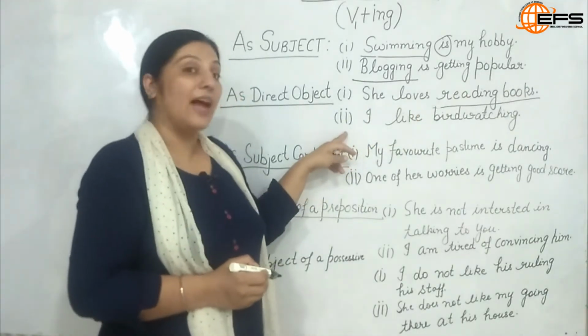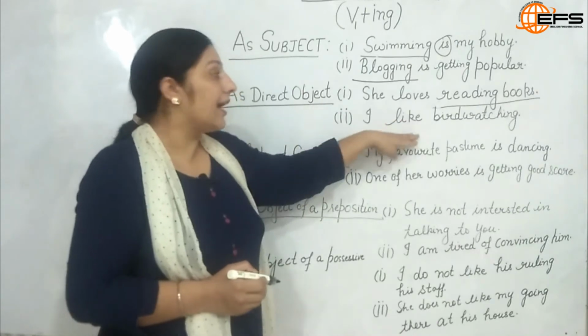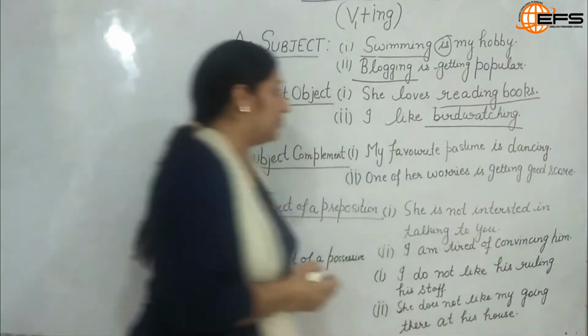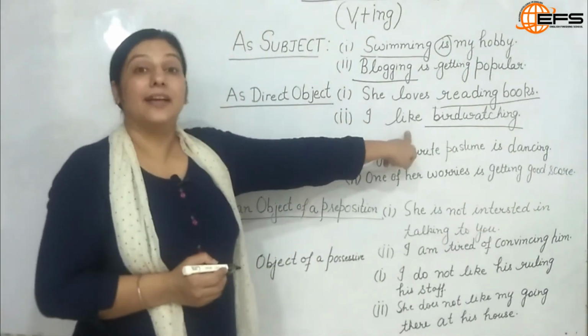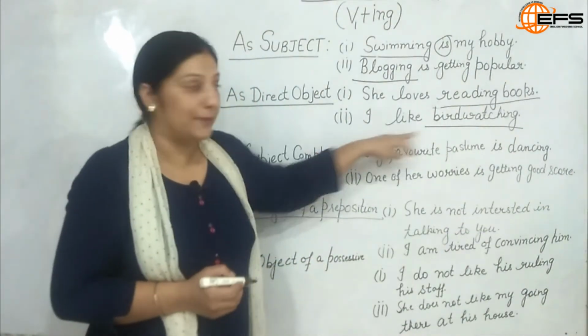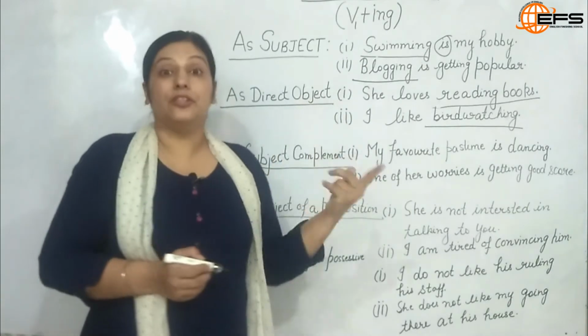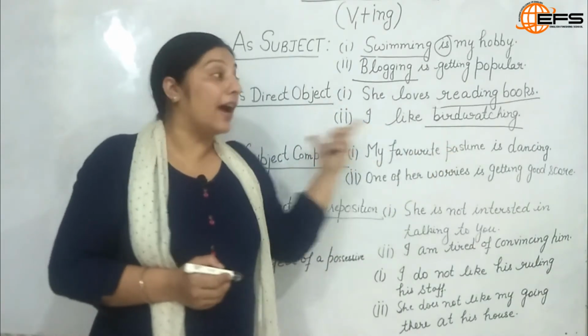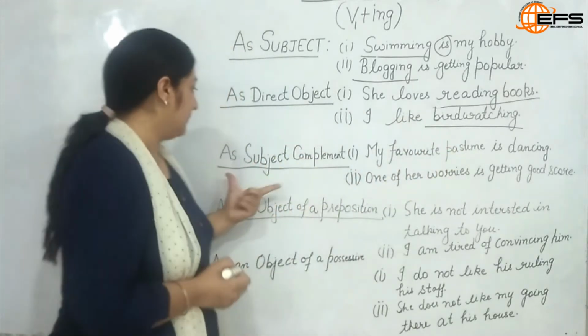Then look at example number 2. I like bird watching. Again it is used as a noun, as an object, and acts as a direct object to the verb like. So here the gerund is playing the role of an object, a direct object indeed.